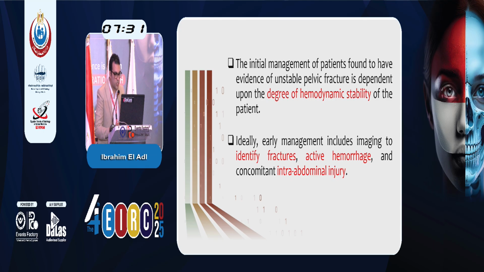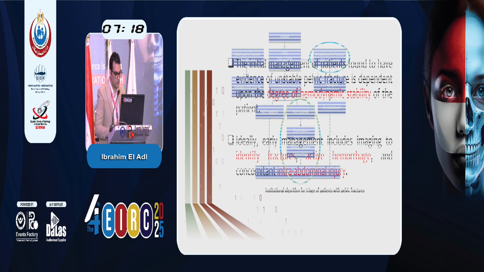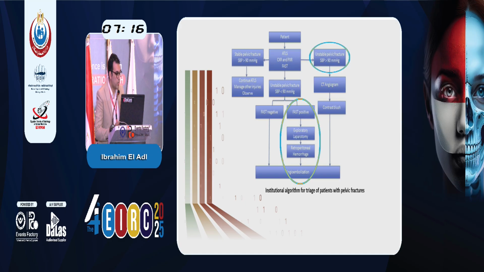Initial management of patients found to have evidence of unstable pelvic fracture depends upon the degree of hemodynamic instability. Early management includes identifying fractures, active hemorrhage, and intra-abdominal injury. Here is an institutional algorithm for triage of patients with pelvic fracture. Here are the two most important conditions.